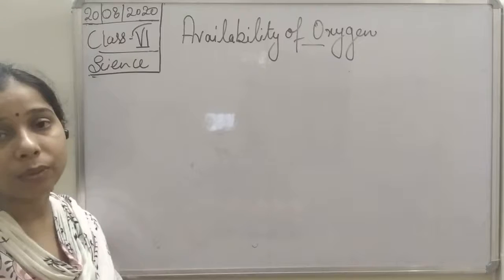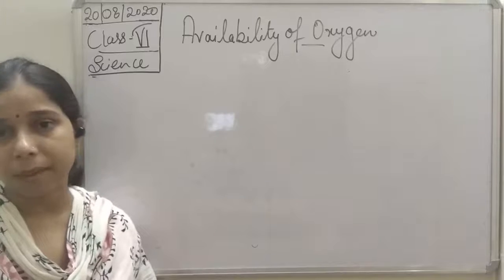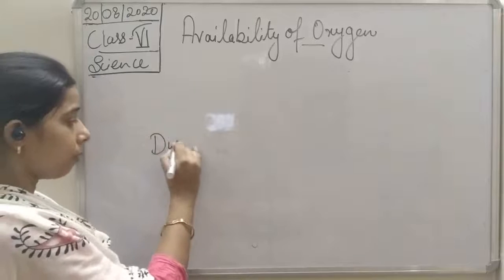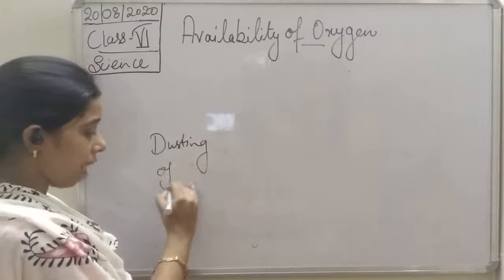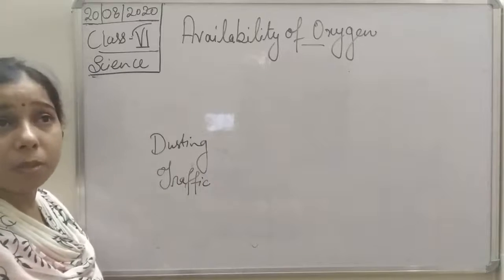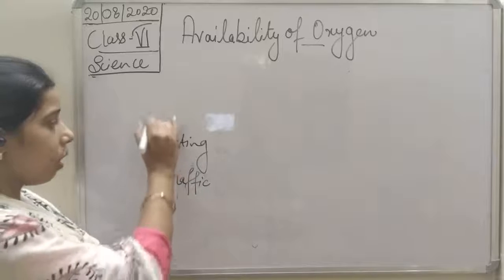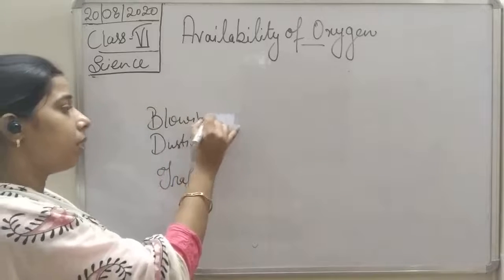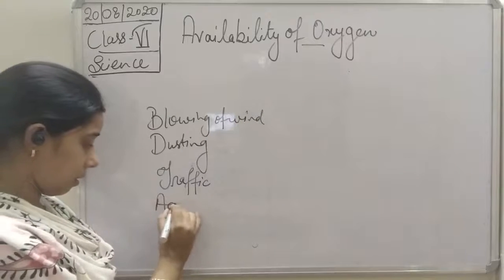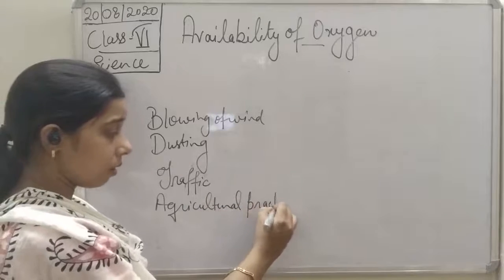Later on we discussed the dust particles, students. There are a lot of sources of dust particles, including dusting or traffic. These dust particles also come from the blowing of the wind, as well as agricultural practices.